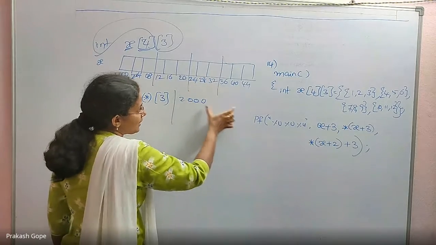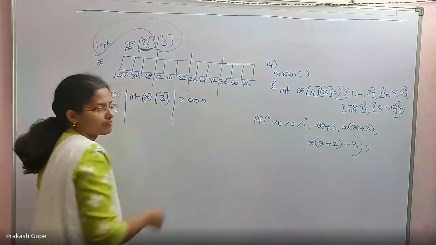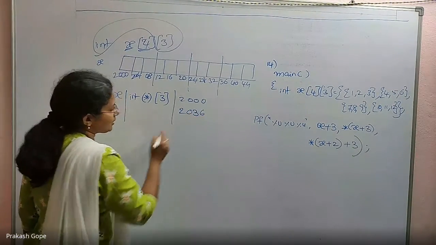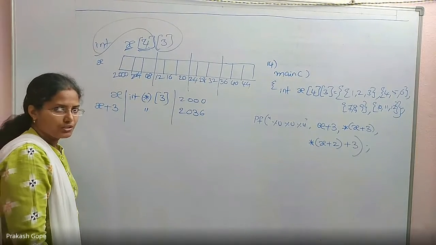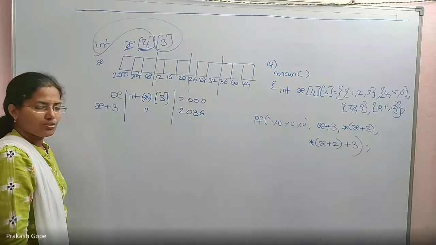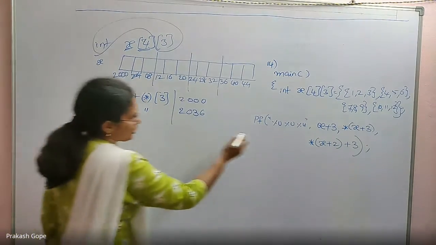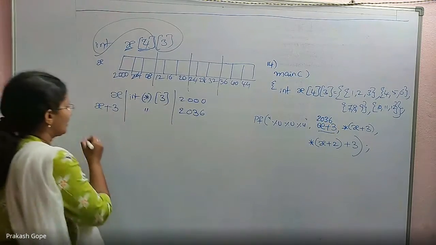X plus 3 is the next integer array's address, which means this address. So the value is 2036. By adding an integer to a pointer, the type of pointer does not change. So it is 2036. So this is the first expression, right? So here the answer is this one.